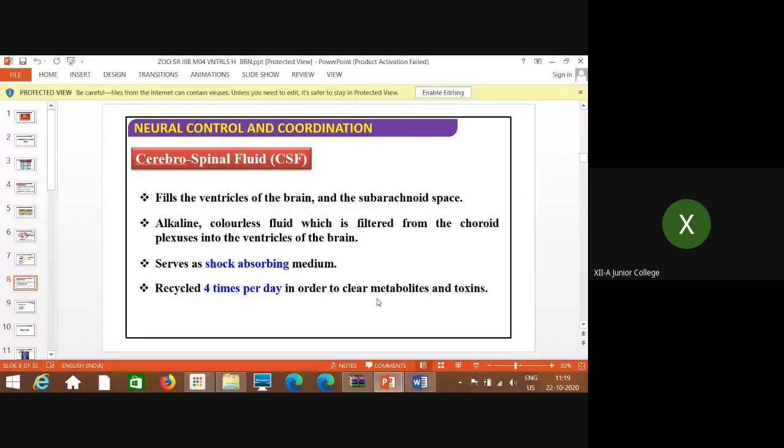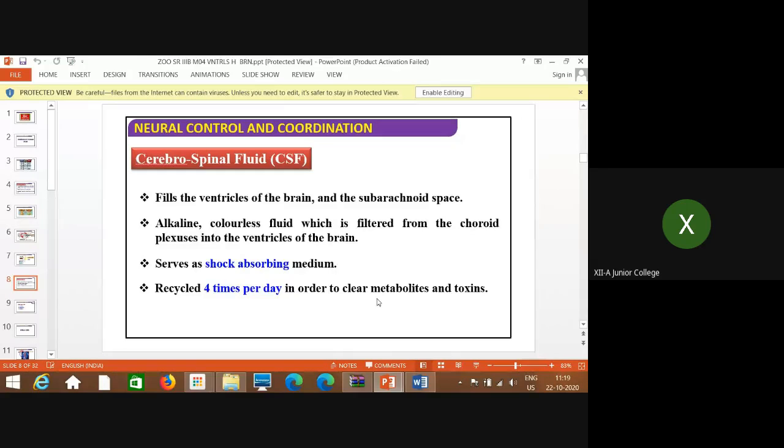And the ventricles, as I said, are nothing but a network of cavities, considered to be the communicating cavities of the brain through which this CSF passes. Okay, so it is an alkaline colorless fluid which is filtered from the choroid plexus into the ventricles of the brain.